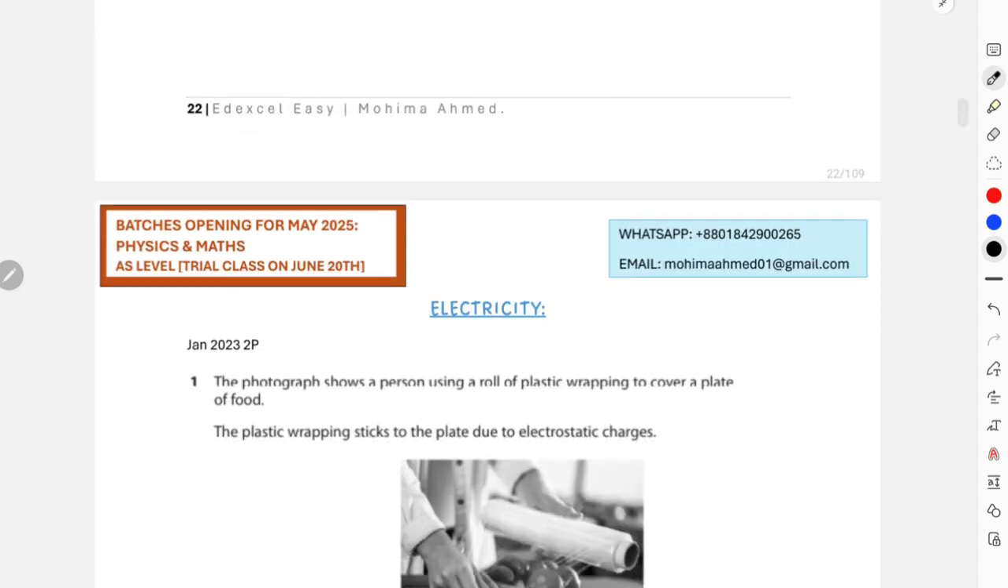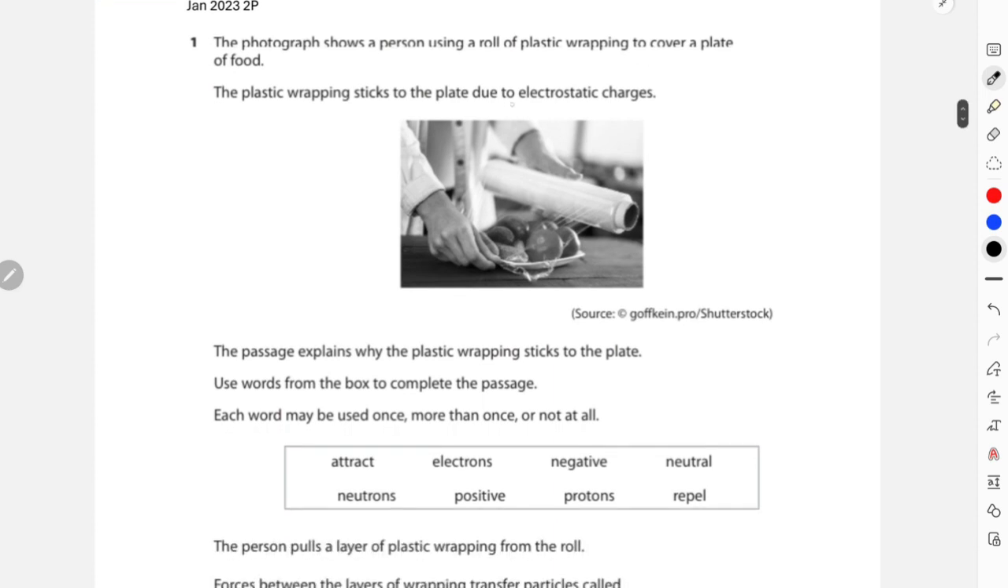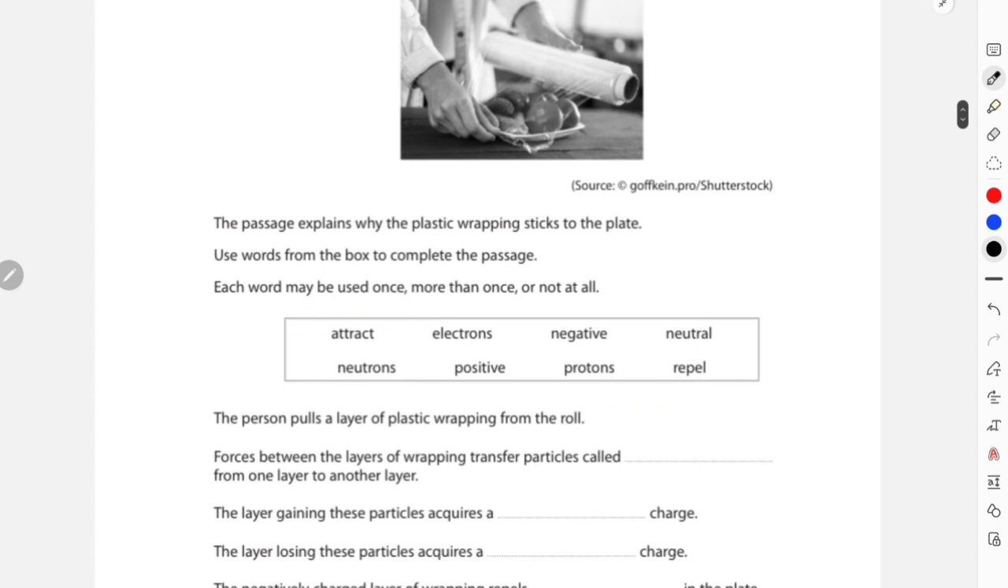Okay, let's start with electricity. Now this question is from Jan 23 paper 2 question 1, and it is about a photograph that shows a person using a roll of plastic wrapping to cover a plate of food. The plastic wrapping sticks to the plate due to electrostatic charges, and the passage explains why the wrapping sticks to the plate. Use words from the box to complete the passage, and each word may be used once, more than once, or not at all.